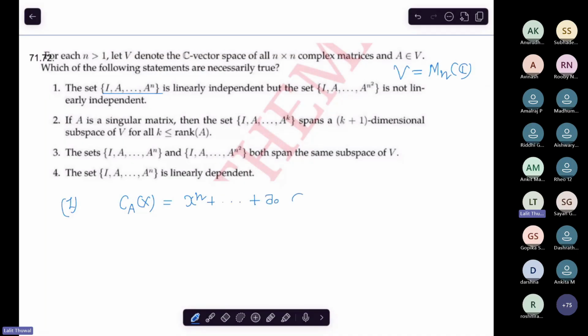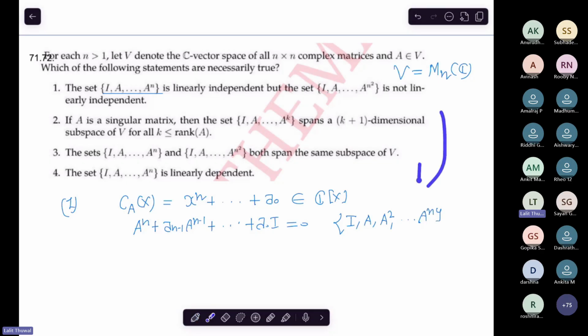And the Cayley-Hamilton theorem says that each matrix satisfies its characteristic polynomial, right? So this shows that this set is, let me know, I have not read the options yet. So all the options are asking about the linear independence of this set.